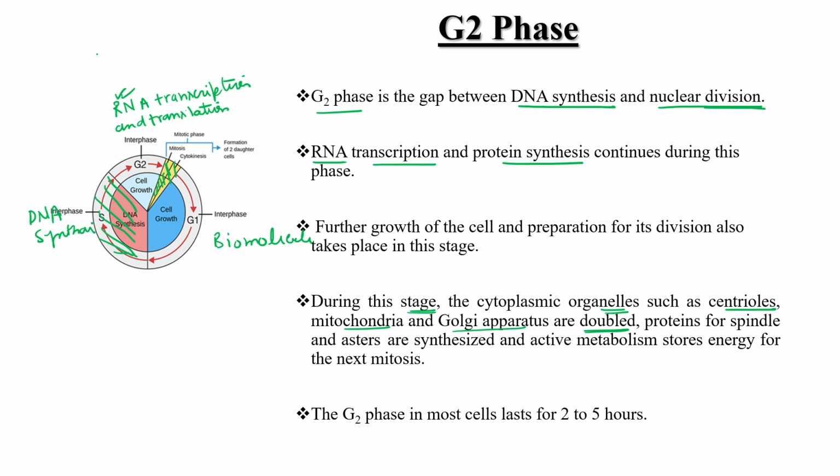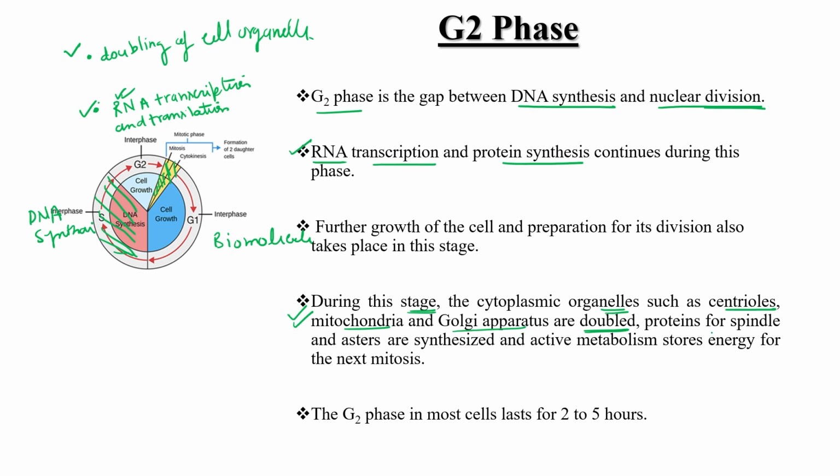So can I write down over here, doubling of cell organelle. These two important things proceed in G2 phase. First is RNA transcription, protein synthesis, and doubling of centriole, mitochondria, Golgi complex, mainly mitochondria, Golgi complex, and centriole.